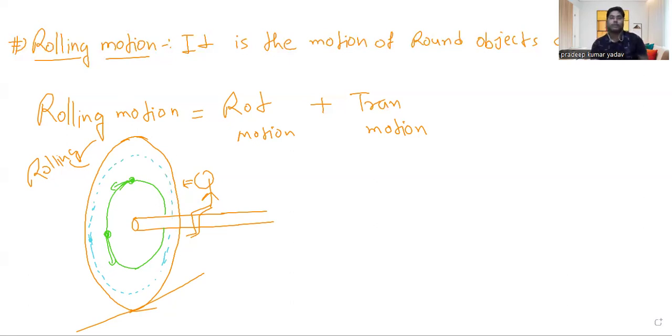Now, after this observation, you will figure out that all the particles in this wall, or you can say in this wheel, are circulating. And if all the particles are circulating and the body is rigid, it means the body is rotating. So you will conclude that whatever body is present in front of my eyes, that is rotating. Okay. Now, if you see on the other side, this particle is going down right here.